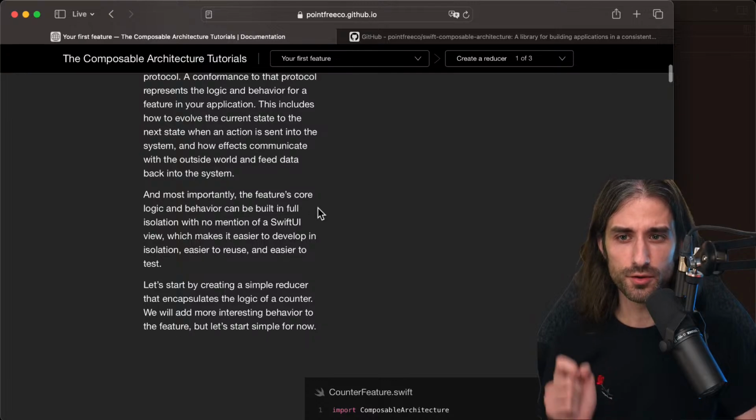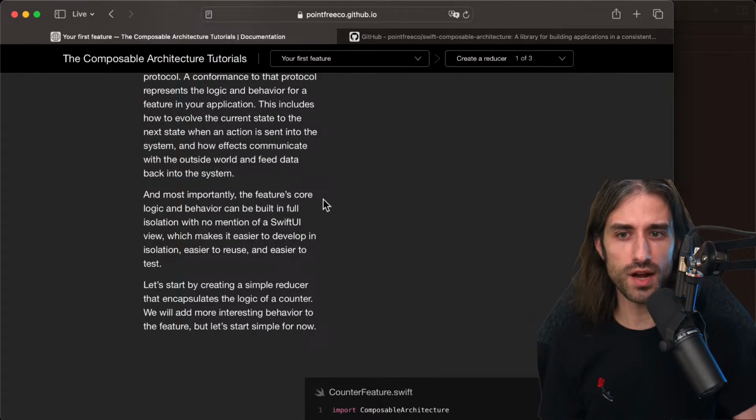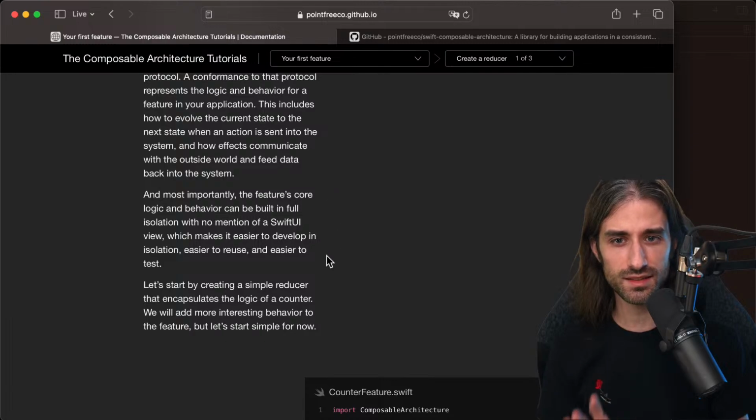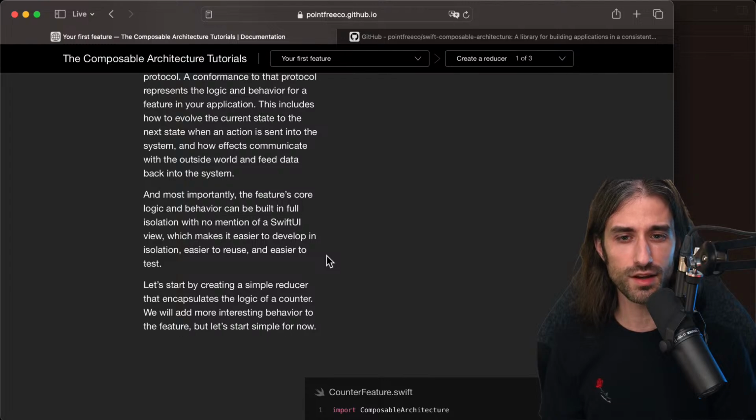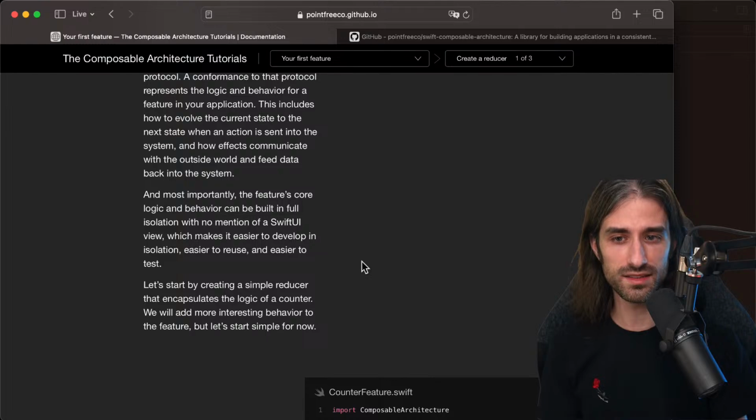And most importantly, the feature's core logic and behavior can be built in full isolation with no mention of a SwiftUI view, which makes it easier to develop in isolation, easier to reuse, and easier to test. And from what I understand, this is kind of like the big selling point of TCA. So it's an idea that is kind of similar to the clean code idea, that your logic should be completely independent of your presentation framework, which, if you've seen the code samples from Apple and even the way they've designed some frameworks like Core Data or Swift Data, it's not necessarily designed around this idea, but it's one of the goals of TCA because it makes reuse and testing way easier.